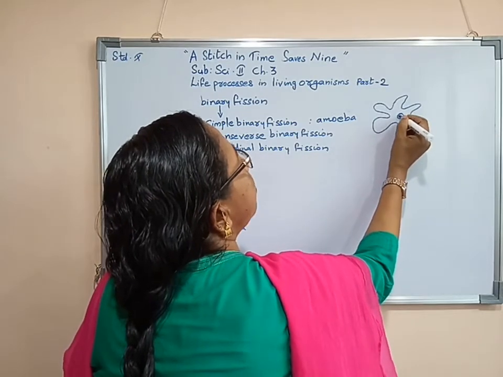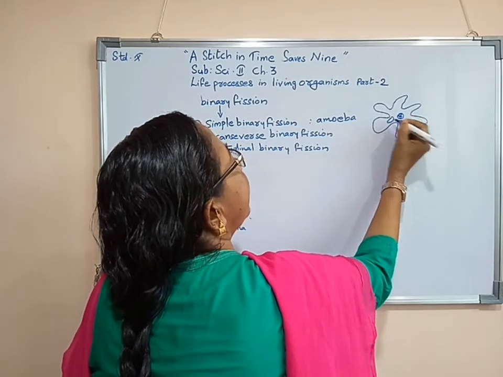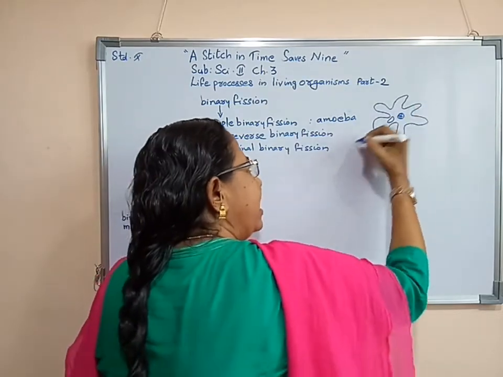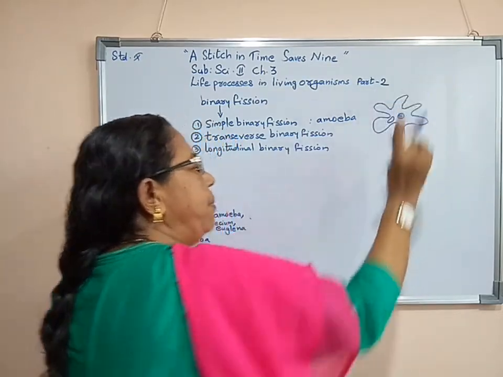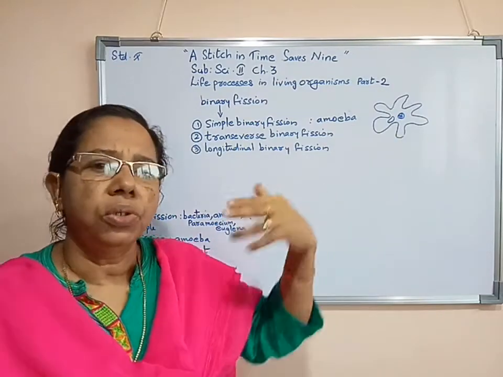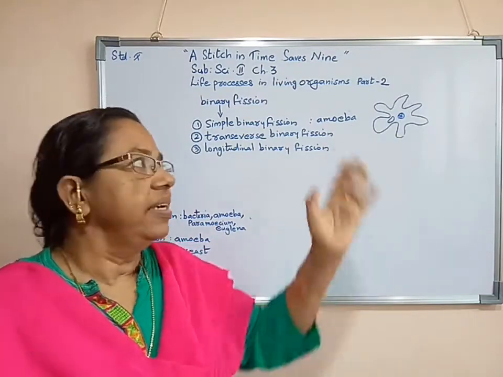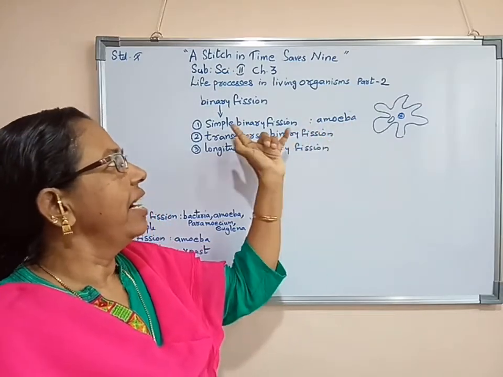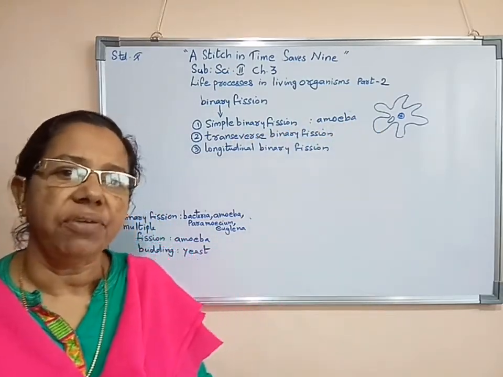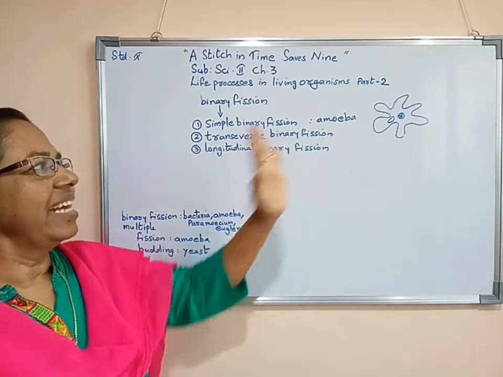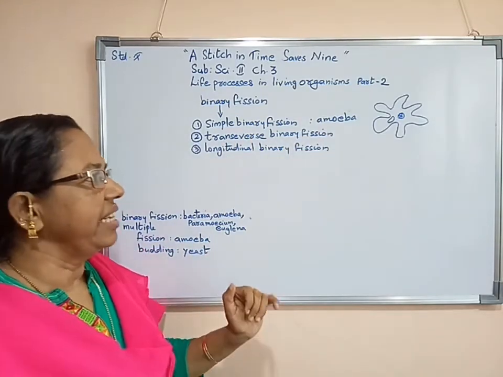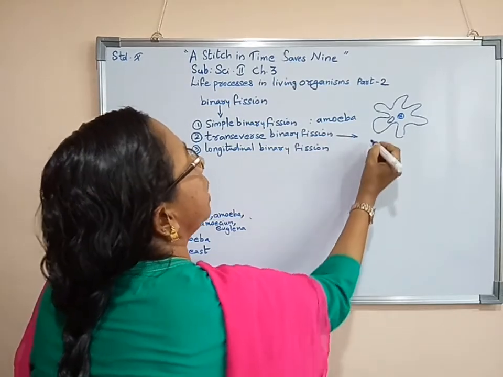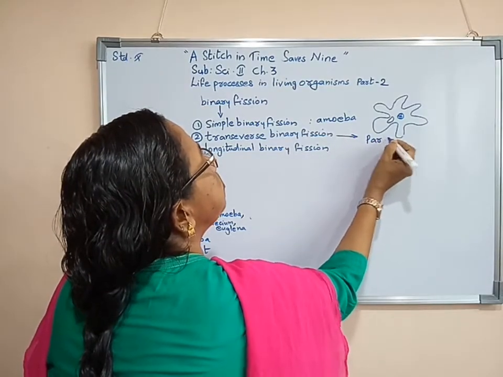Its nucleus will be there, then the contractile vacuole and different organelles. Along any plane, either this way or this way, it divides into two parts and then grows independently. That is simple binary fission. The other one, transverse binary fission, is done by paramecium.